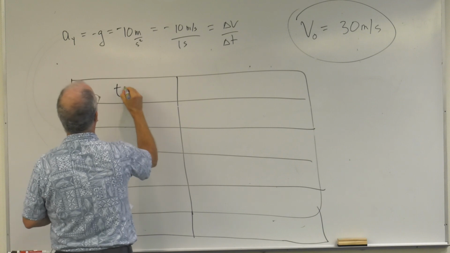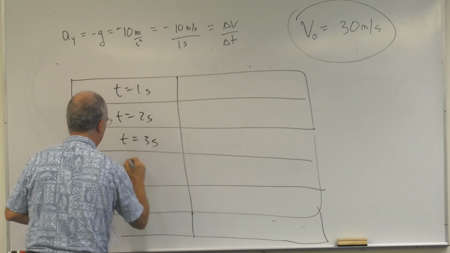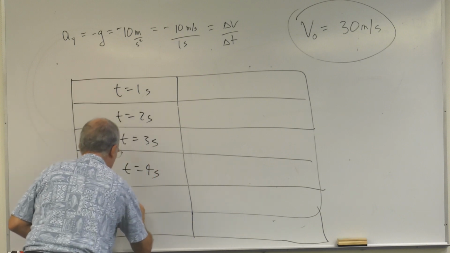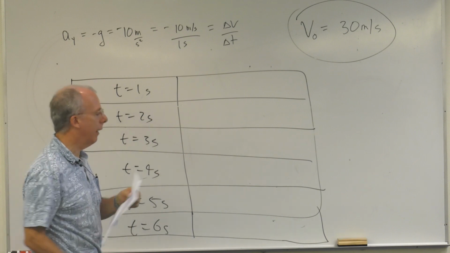So this is going to be time equals 1 second, 2, 3, 4, 5, 6.